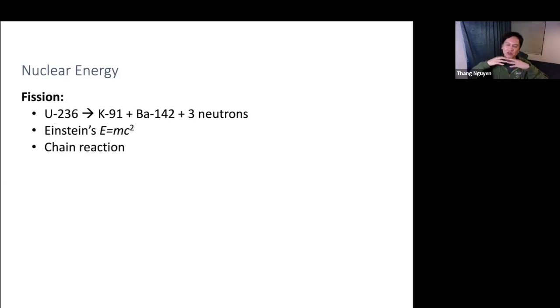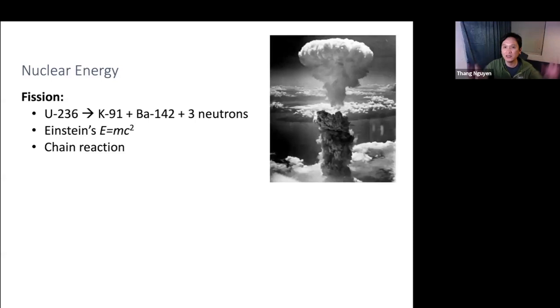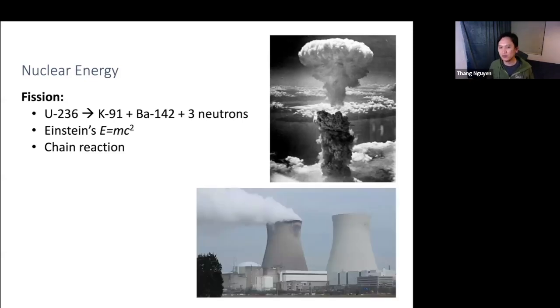Okay, so if you have that chain reaction happening all at once, all intensely in a tiny amount of space, releasing so much energy all at once, you get the atomic bomb. So that's what the atomic bomb is. When you split uranium atoms so fast, releasing so much energy, it creates a super destructive explosion. But if you were able to control that reaction a little bit more, you can harness that energy instead. And so that's what power plants are. They are the same nuclear reaction, but one used very destructively and one very constructively.